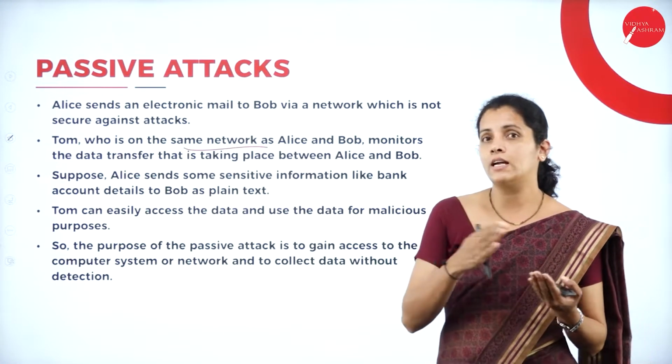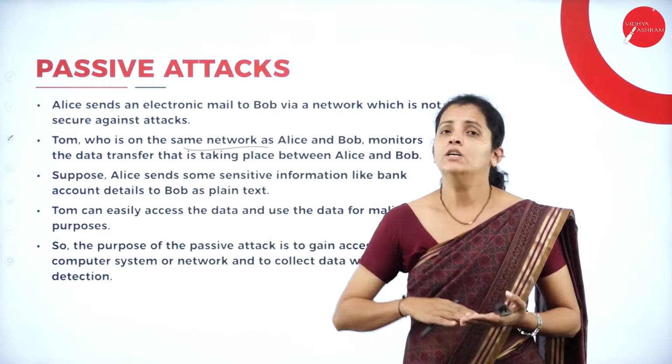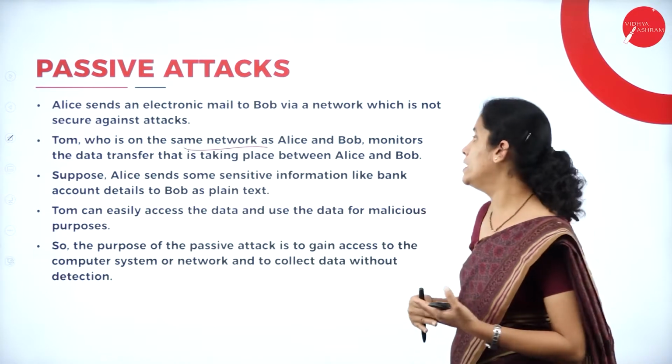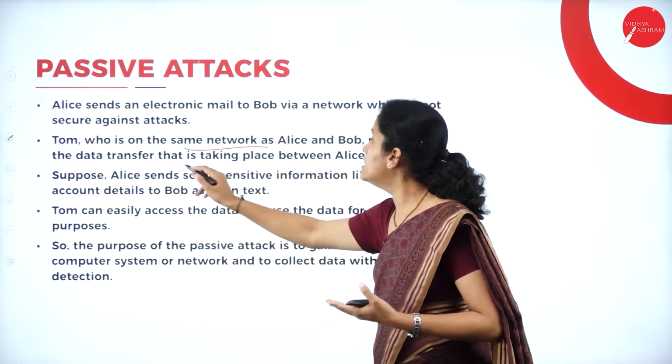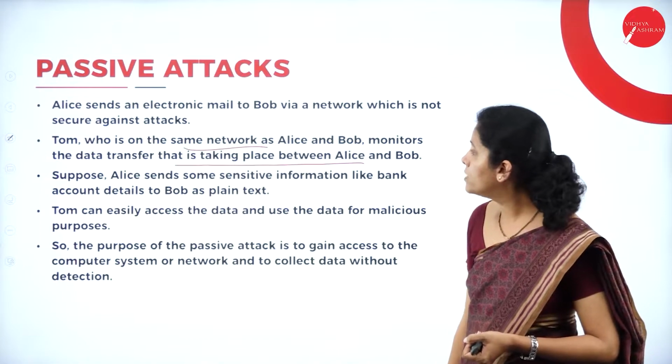During the transmission of data, what is the job of Tom? He is going to continuously monitor or observe the data exchanged between Alice and Bob.